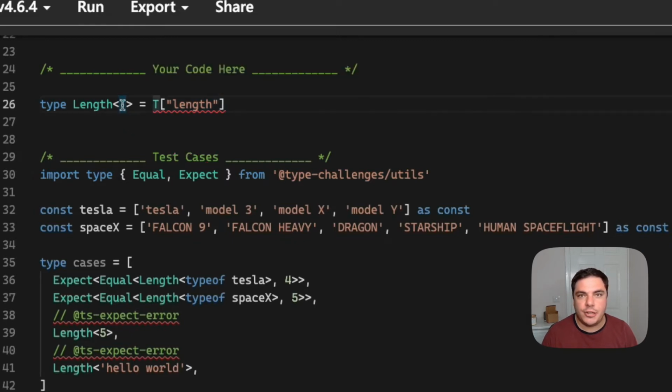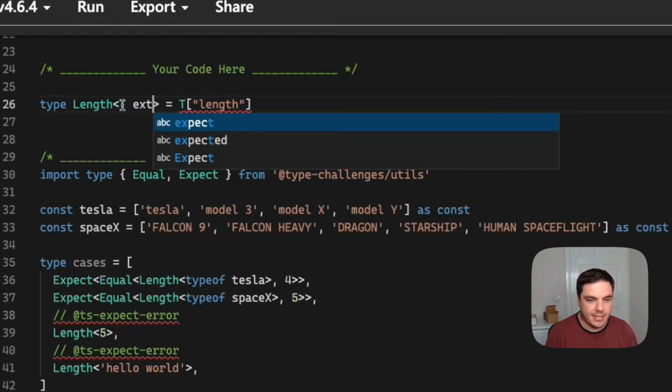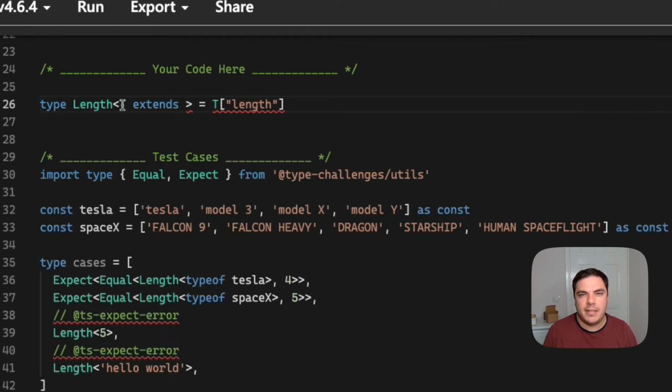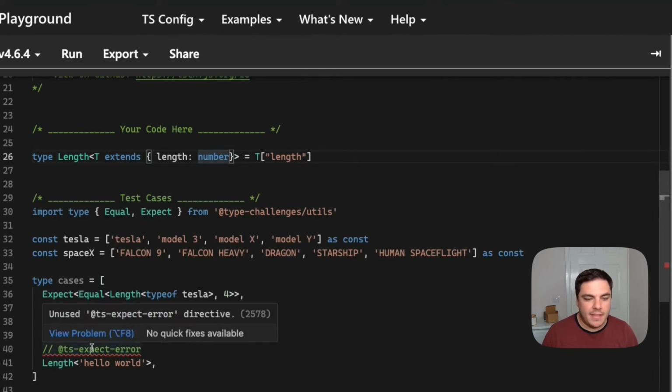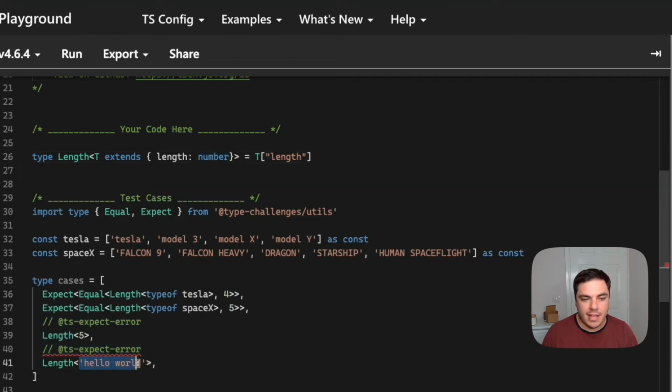So we need to add a constraint to T. So we could say T extends, and then the thing that sprung to mind immediately to me was something that has a length. So that makes most of the test cases pass, but there's still one error here. And this error is because strings do have lengths, but we're expecting this to fail. So I think rather than saying T extends length, we could say T extends something that's an array, so an array of any type. And now this one error goes away for this one, but the error comes back for the top two.